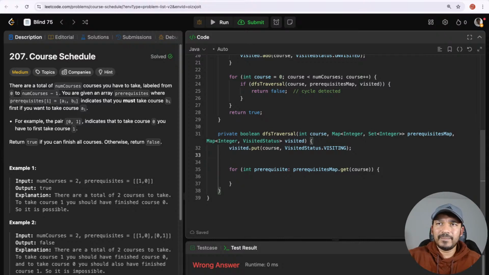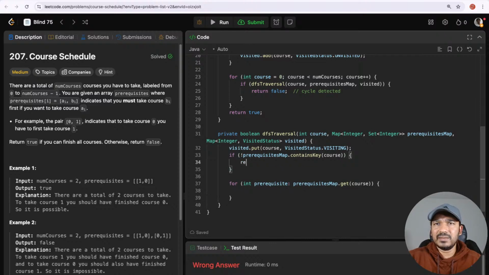So what shall we do? So here, if prerequisites map dot contains key course, if it does not contain key course, then we can just return it as false without doing anything. Okay,